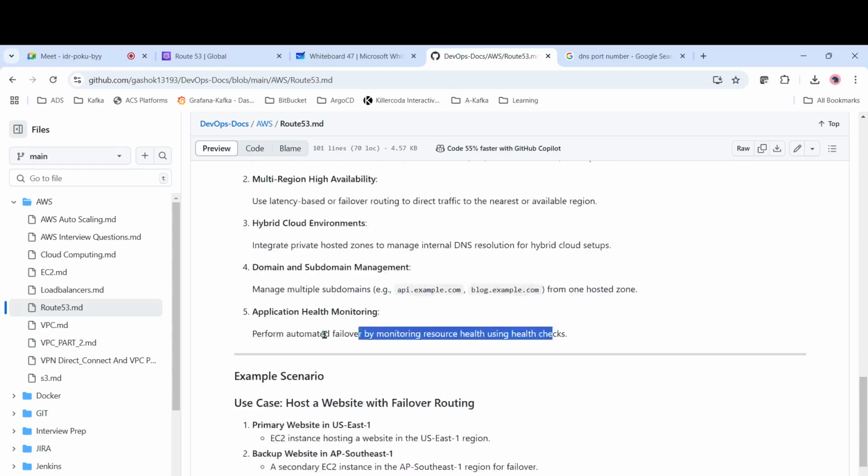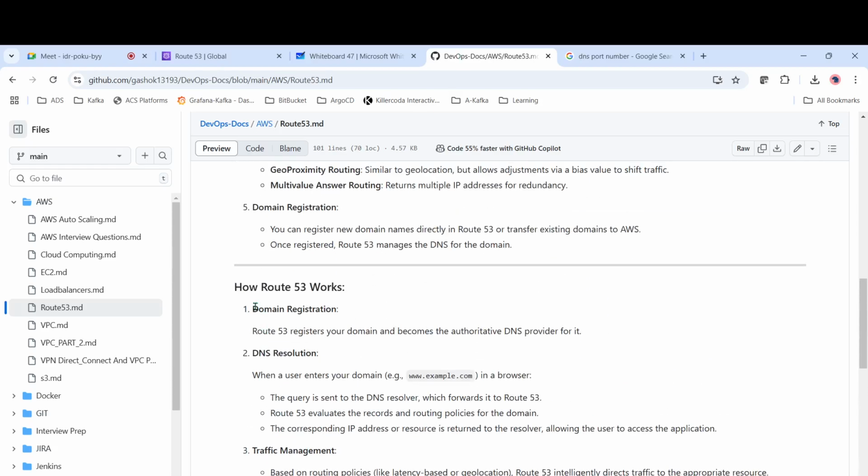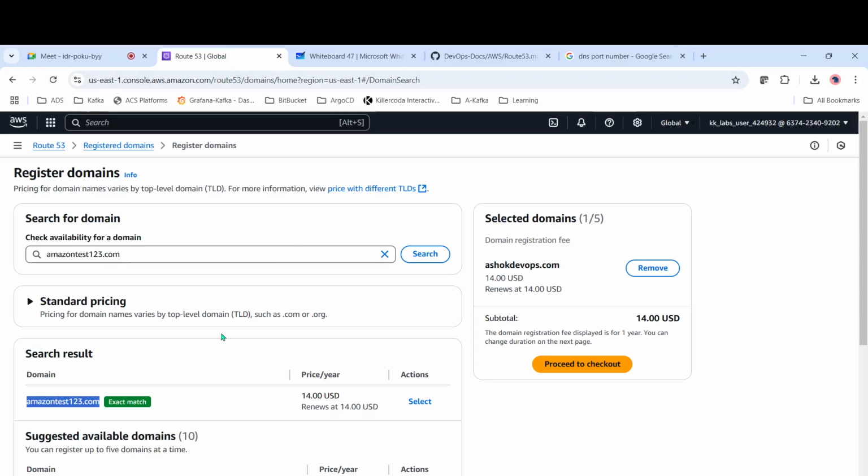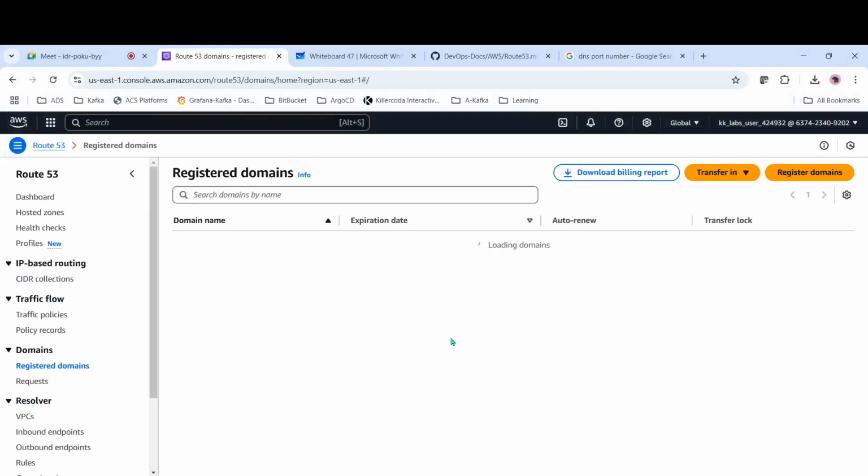So we have discussed here, domain registration. To work with Route 53, you should have a domain. So you should go with the domain registration. Route 53.